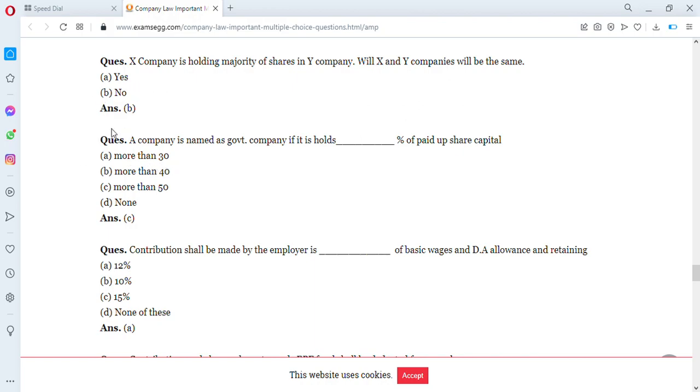Then a company is named as government company if it holds dash of paid up share capital. More than 30, more than 40, more than 50. It's supposed to be more than 50. A government company is where the government holds more than 50% shares or 51% shares and above, yeah, of the paid up share capital.